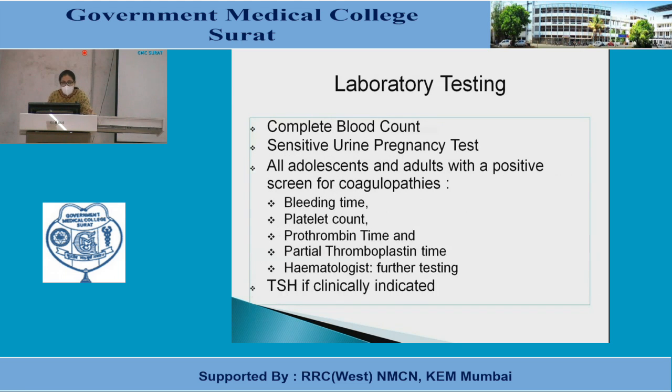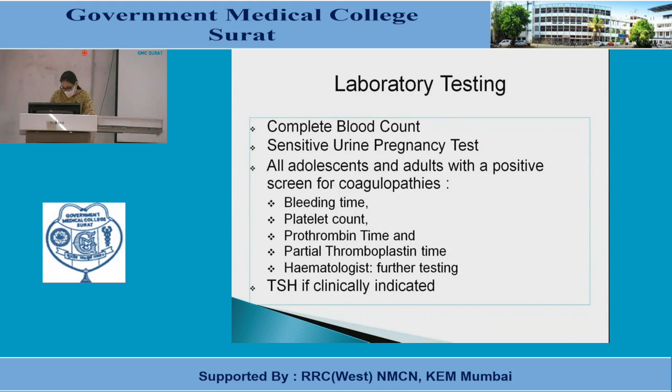What laboratory tests do we offer to this patient? That is complete blood count, urine pregnancy test. All adolescents and adults with a positive history should be screened for coagulopathies: bleeding time, platelet count, prothrombin time, partial thromboplastin time. Hematologist referral for further testing should be done.